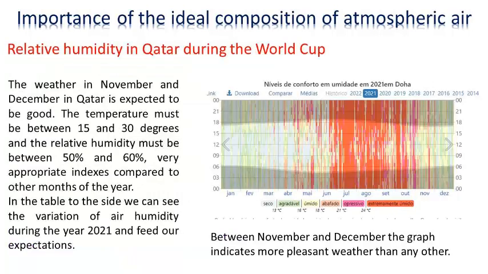Relative humidity in Qatar during the World Cup. The weather in November and December in Qatar is expected to be good. The temperature must be between 15 and 30 degrees and the relative humidity between 50% and 60%, very appropriate indexes compared to other months of the year. In the table to the side we can see the variation of air humidity during the year 2021, and it feeds our expectations. Between November and December the graph indicates more pleasant weather than any other.